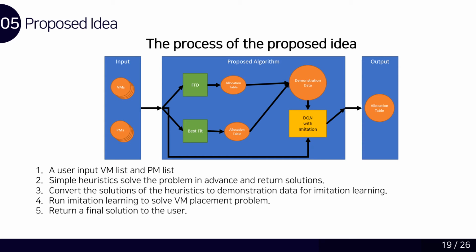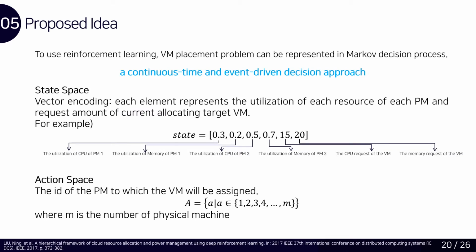We used a modified DQN method. For solving the VM placement problem using reinforcement learning techniques, state, action, and reward must be defined. The state is defined as a vector encoding the utilization level of each resource of each PM and the request amount of the current VM. Action will be the ID of the PM to which the current VM will be assigned. This state and action representation is called a continuous time and event-driven decision approach.